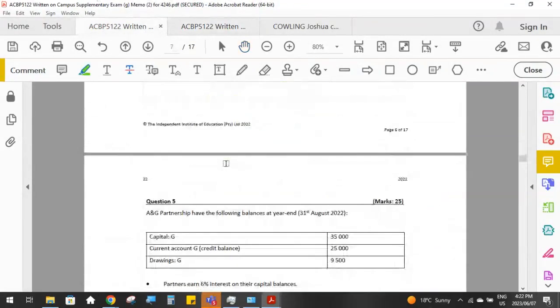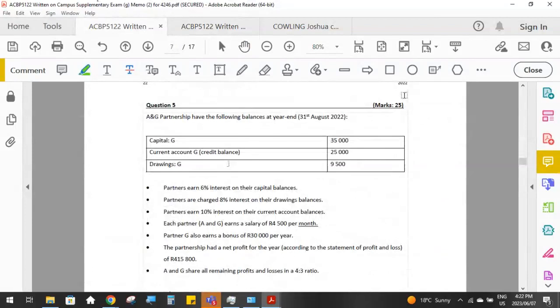Then let's go and have a look at our question 5. So this one is only for 25 marks. So this will then mean that you want to take 25 minutes. Keep reminding yourself of that. It's very important. And this is a partnership question. A and G partnership have the following balances at year end. And in this case, our year end is the 31st of August.